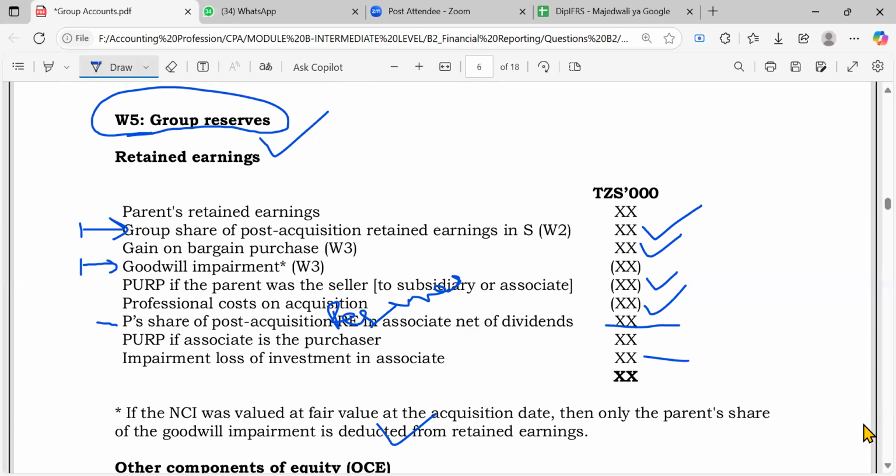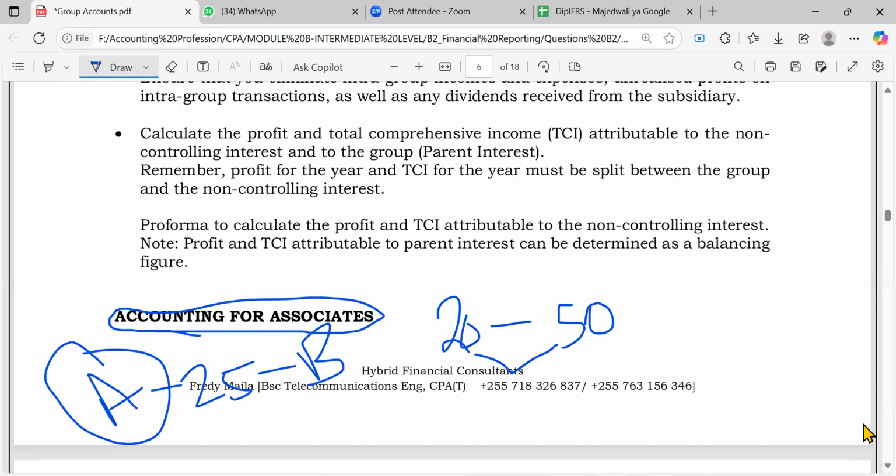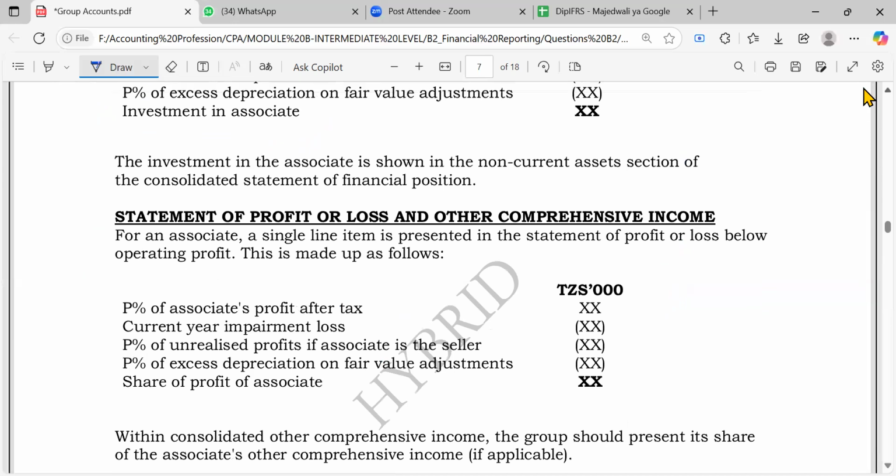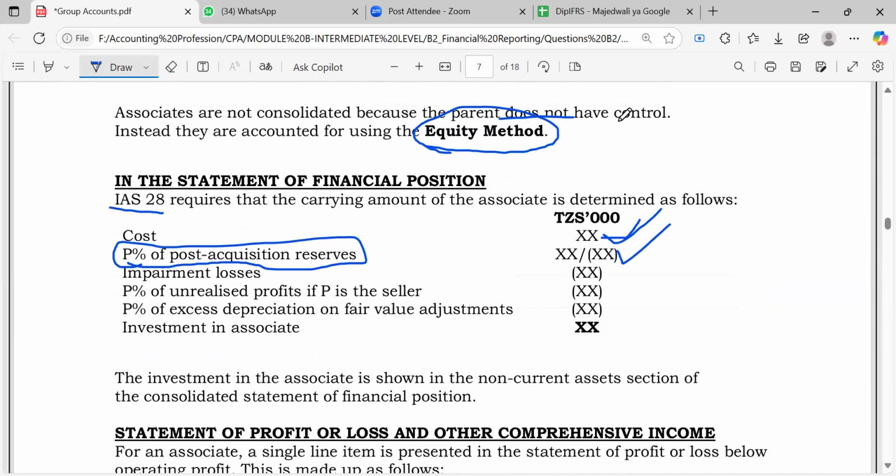You can get the point now. Whenever you're dealing with an associate, whatever you change in the investment in your associate, you also go and change in the group reserves. Now look here, impairment losses.